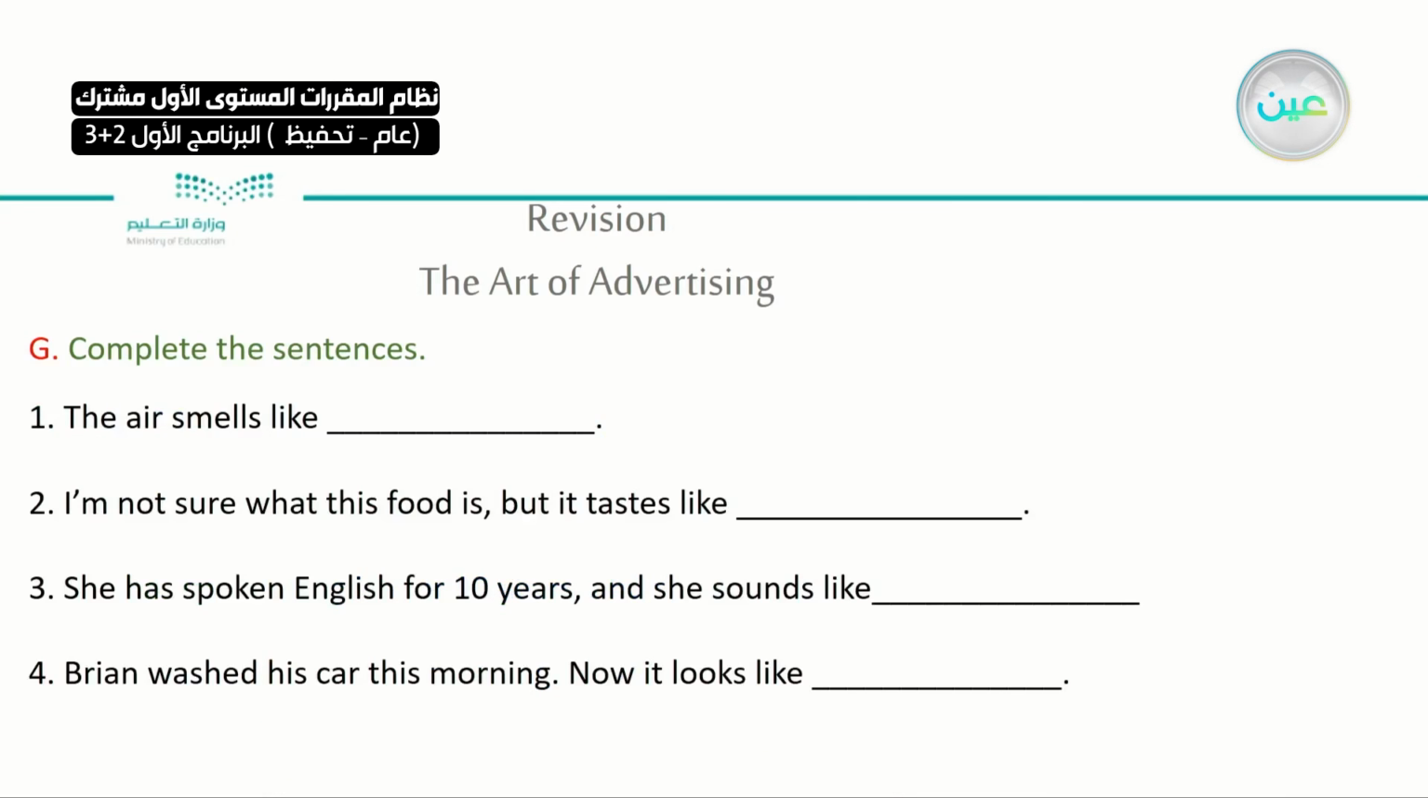Let's do this exercise. The air smells like. All of them are going to be nouns. The air smells, I smell something in the air. Like, maybe you can say smoke, something is burning, or rose, like flowers. Then, I'm not sure what this food is. I'm just trying to taste it. But it tastes like, you're trying to guess the ingredients, like maybe chicken, maybe a cake. I'm trying to guess the ingredients. I don't know what I'm eating.